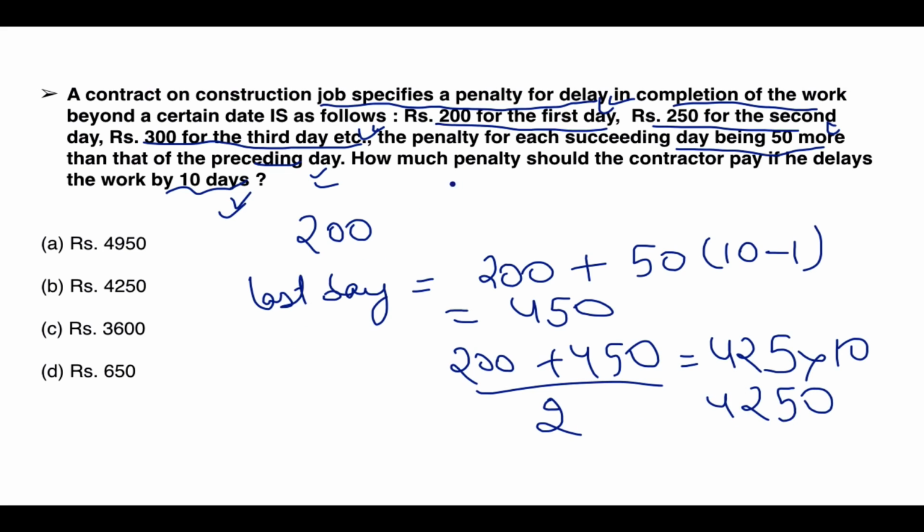I have not used the words arithmetic progression even once. It is a sin to use mathematical terms in solving CSAT problems because they do not expect mathematical genius or brilliance from you. I could have easily written D into n minus 1 plus A is equal to the last term. But these kinds of terms are not required at all. You just use your common sense and the answer will come automatically.